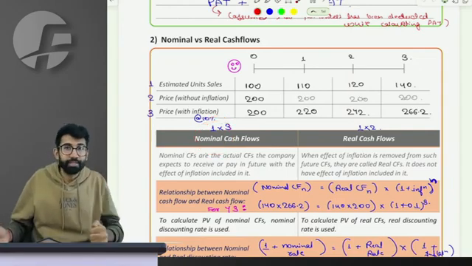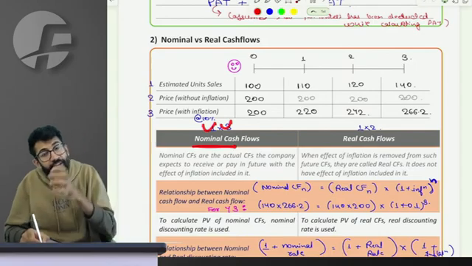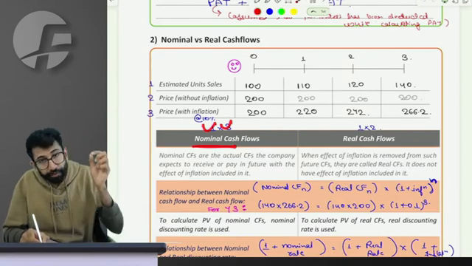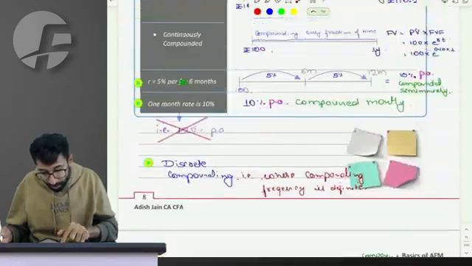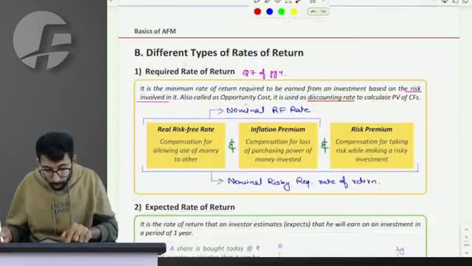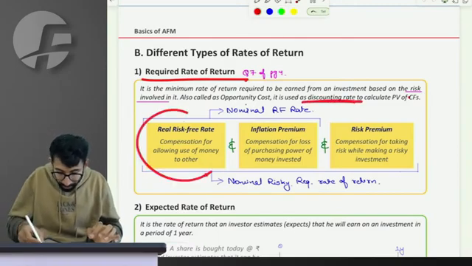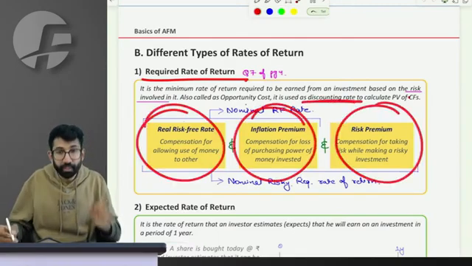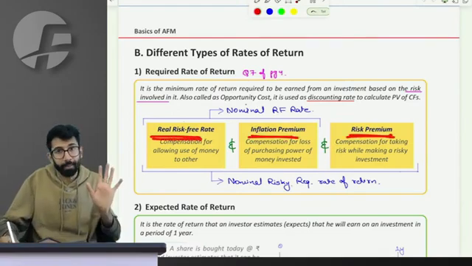The point is, if the cash flow is nominal, it includes the effect of inflation, then the discounting rate to discount that cash flow should also be nominal. If you remember, the required rate of return, which is the discounting rate, has 3 components: real risk-free rate, inflation premium and risk premium.